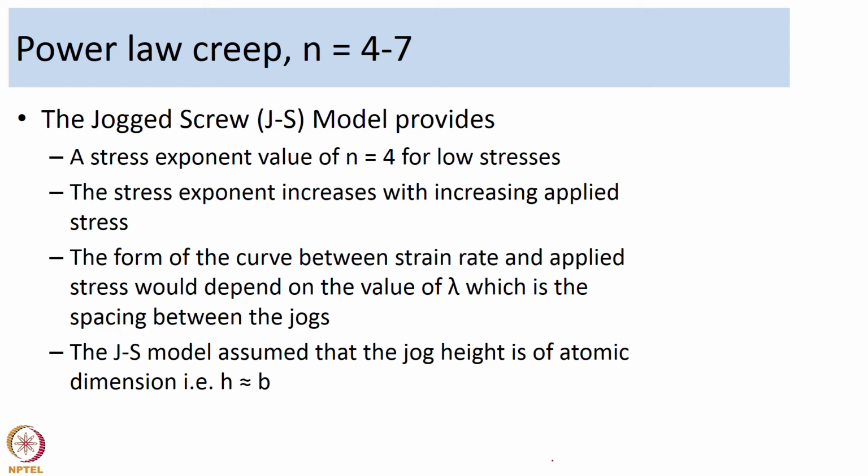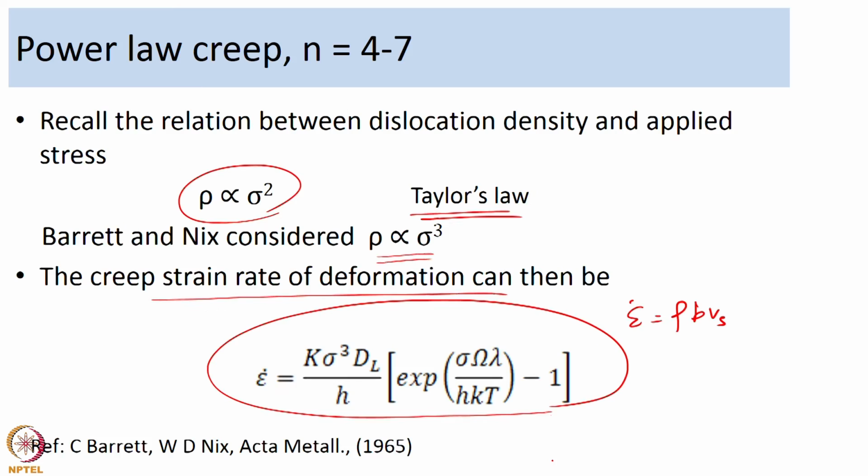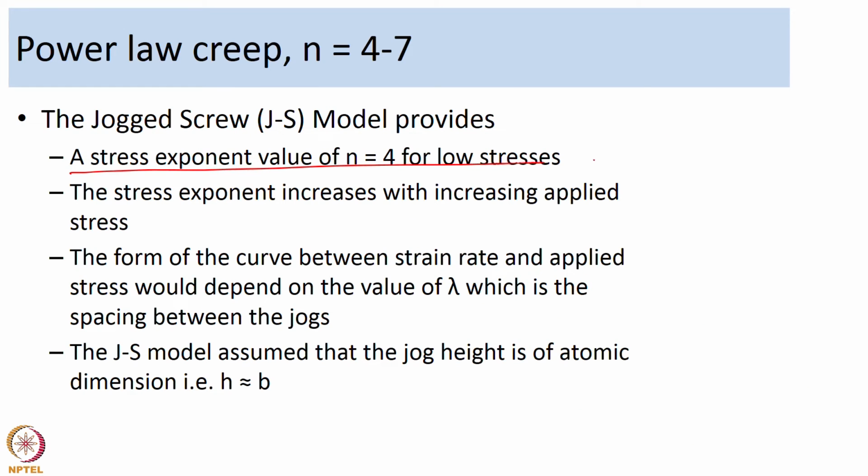Now, the characteristics of the jogged screw model are as follows. It allows a stress exponent value of n equal to 4 at low stresses. If your stress values are low, then e to the power sigma omega lambda h over kT will become approximately equal to sigma omega lambda h over kT. Then your strain rate is essentially sigma cube times sigma times some constant times Dl. So, epsilon dot is proportional to sigma to the power 4. So, you get a stress exponent value of 4 for low stresses.